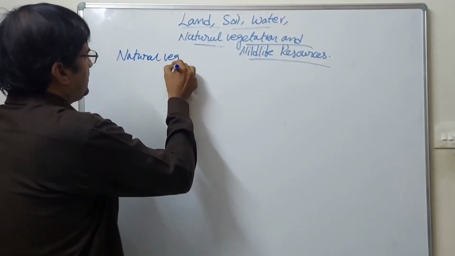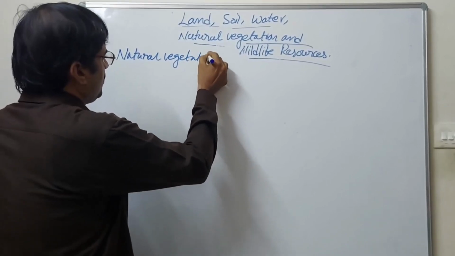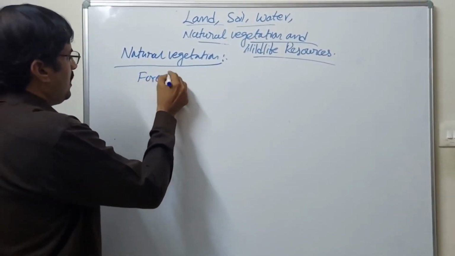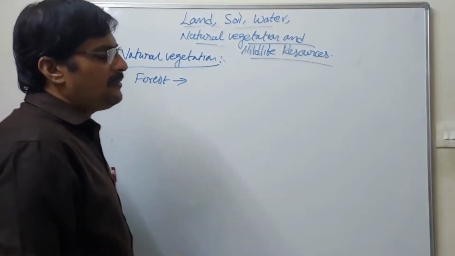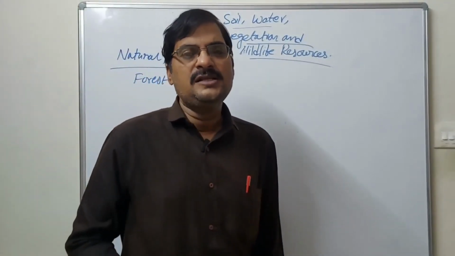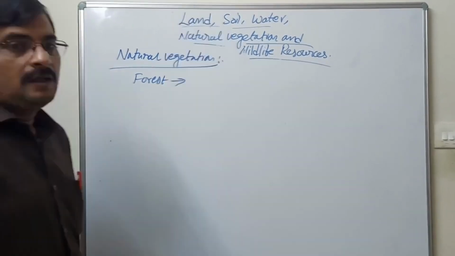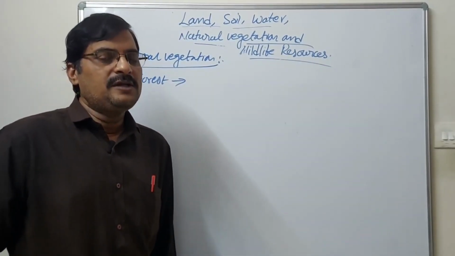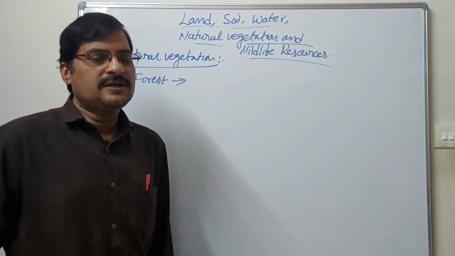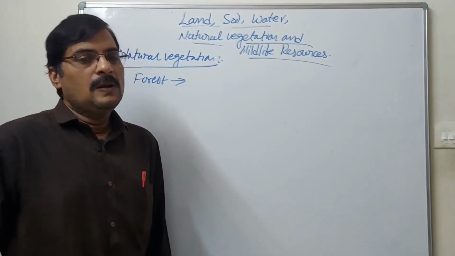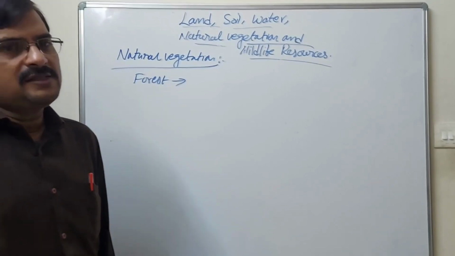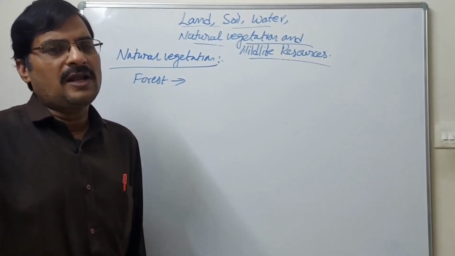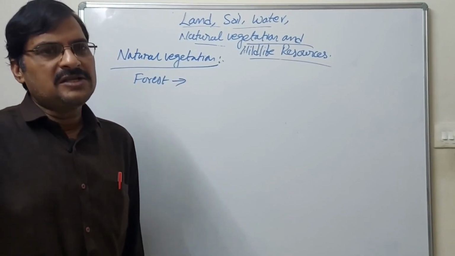Natural vegetation means that forest area. One of the best examples of natural vegetation is forest area. There are different kinds of forest area: evergreen forest, deciduous forest, dry forest, and different kinds of forests. All these forests we can call natural vegetation.